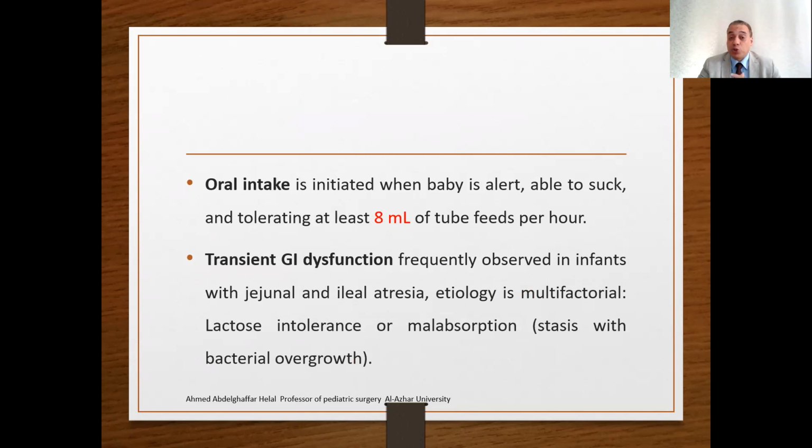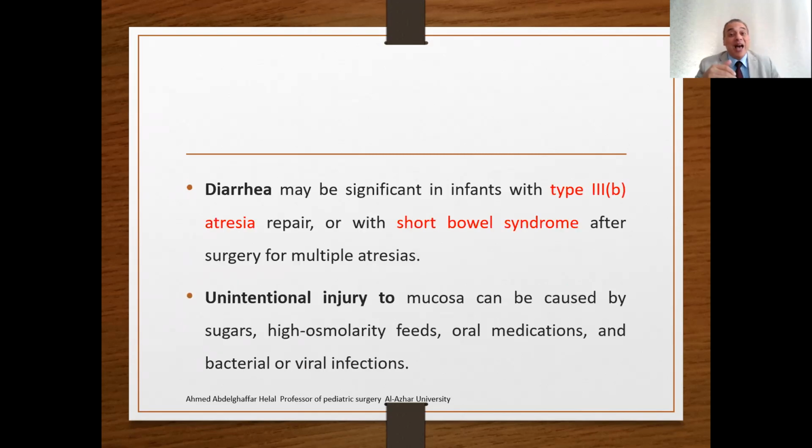Transient gastrointestinal dysfunction is frequently observed in infants with jejunal and ileal atresia. Etiology is multifactorial, may be related to lactose intolerance or malabsorption with stasis and bacterial overgrowth. So these neonates may have transient gastrointestinal dysfunction, may have diarrhea, especially with type 3B atresia or with short bowel syndrome.